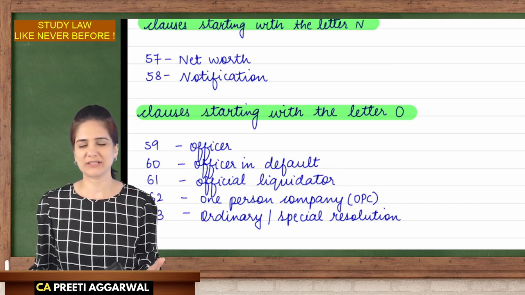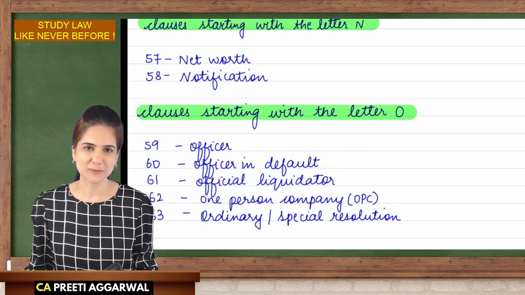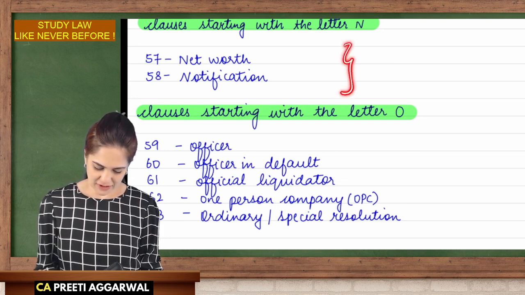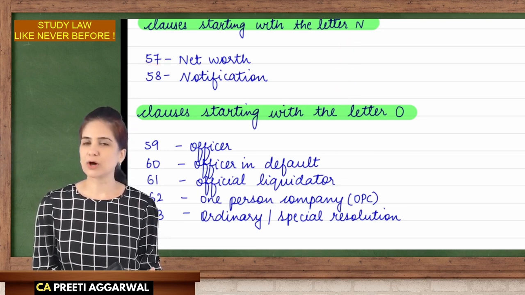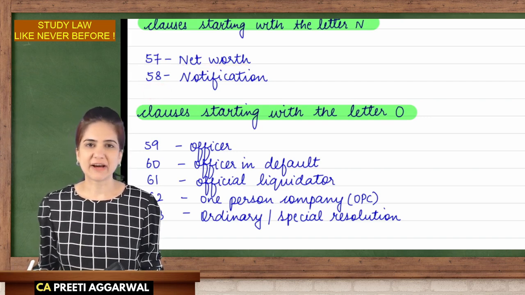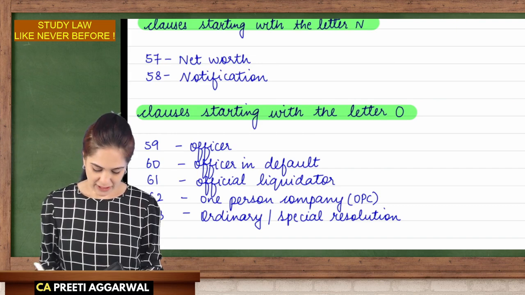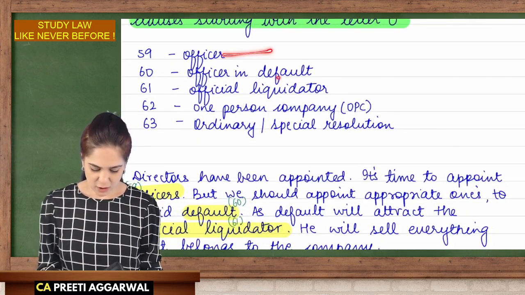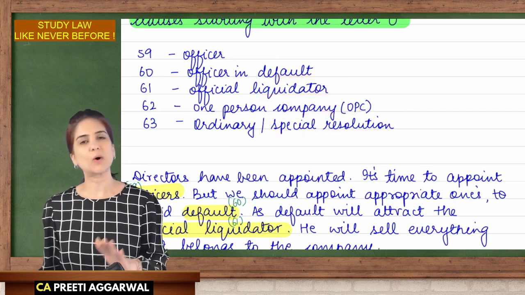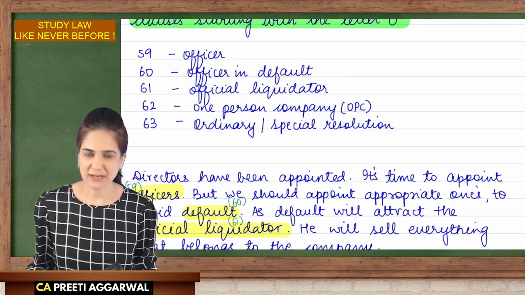And later on, you can just refer the story. It's always with you. So the clauses starting with letter N, we have clause 57, net worth, and clause 58 defines notification. Then we have officer, officer in default, liquidator, one-person company, ordinary, and special resolution.